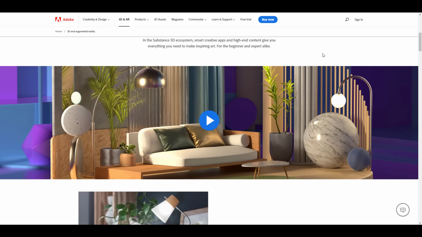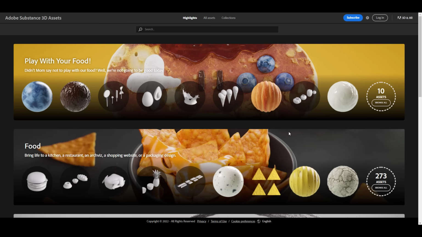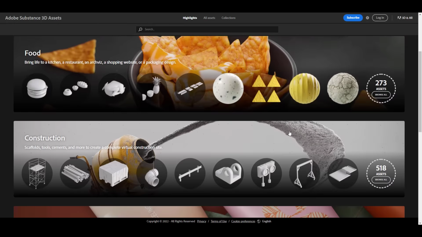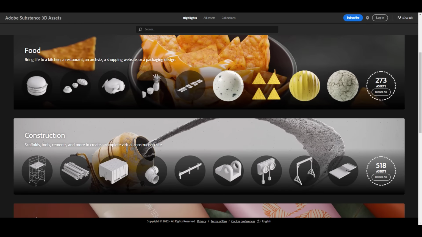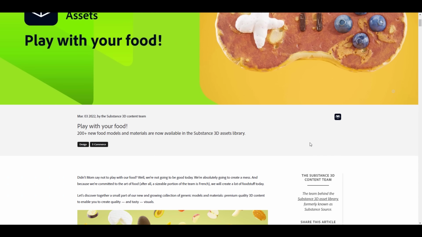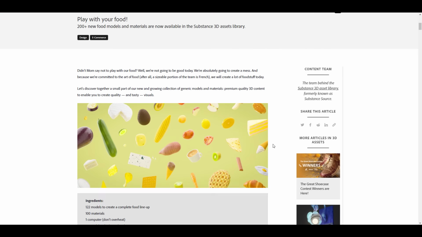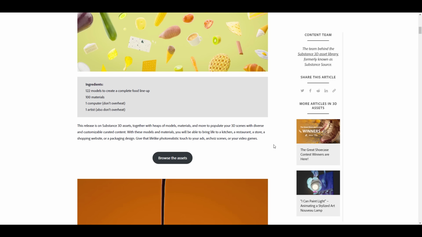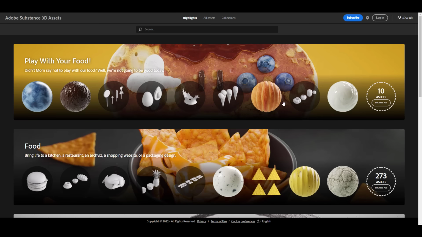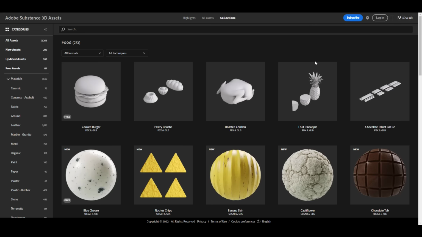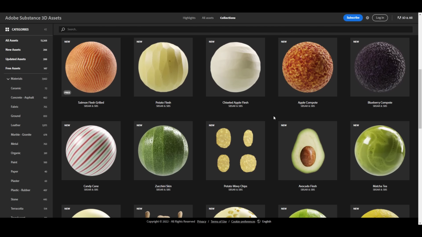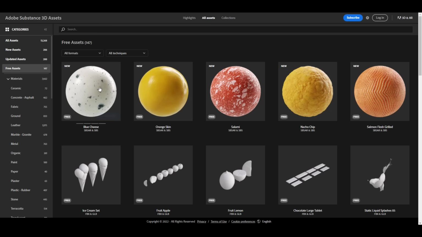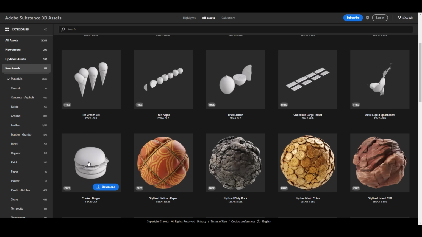And for those thinking about getting some nicer and lovely looking Substance assets, there are a couple of assets that they just released today, which is pretty impressive. Now, this deals with food, and at the same time, it deals with a couple of other things. So in terms of food stuff, you'll be able to get way over 200 food models and also materials that you can work with, and this is quite impressive. Now, for those who would like to go in and play with these materials, there's just a whole lot of them right here, and you can proceed to start catching up with them. And for anyone looking for free assets, there are also a couple of free assets right over here from which you can pick. And of course, you would also be able to find some of the free food stuff that we just mentioned that was released today.